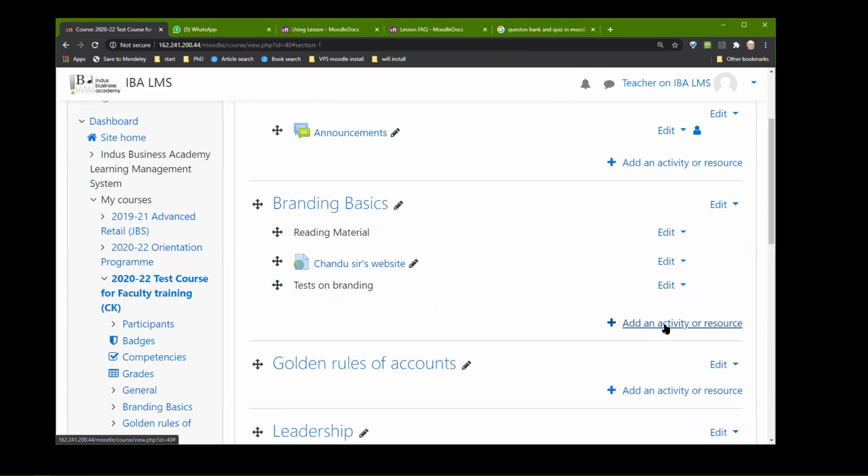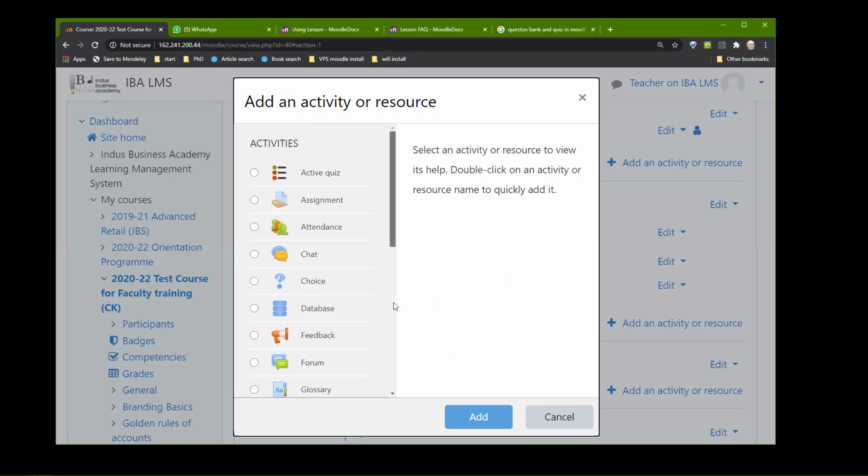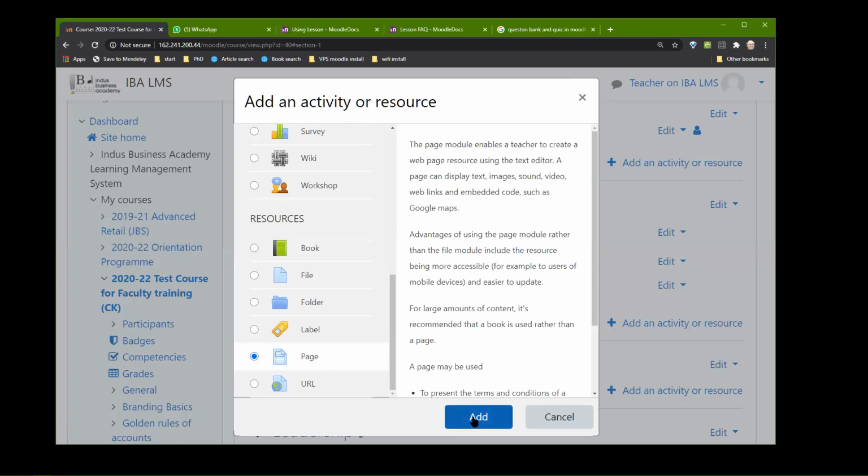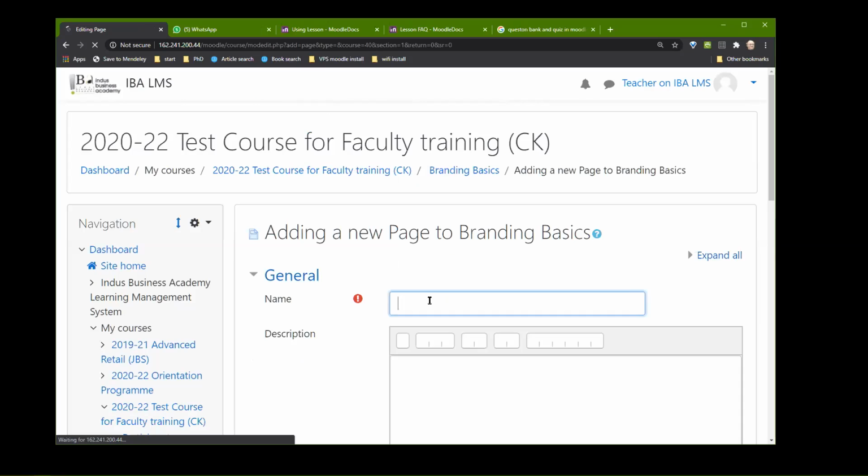All right. So similarly, let's say I want to put in a page. Here is a page.